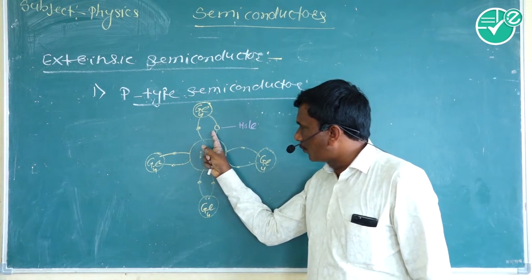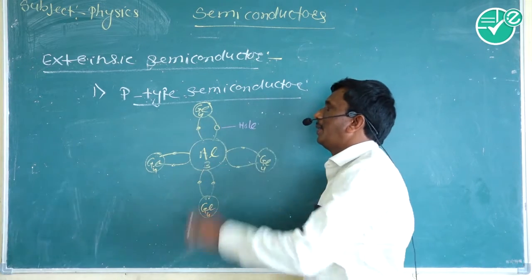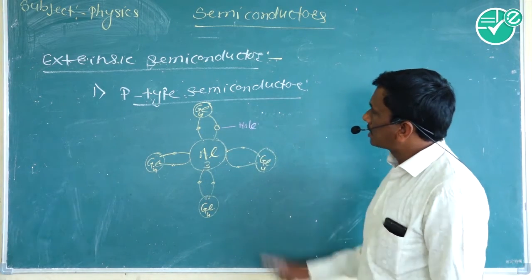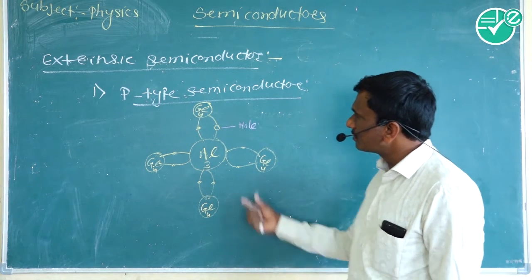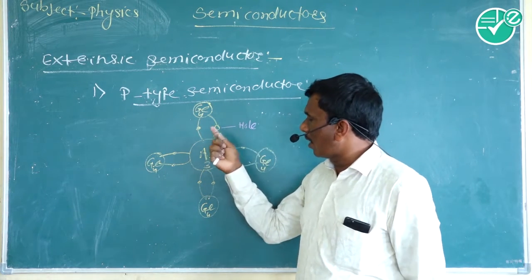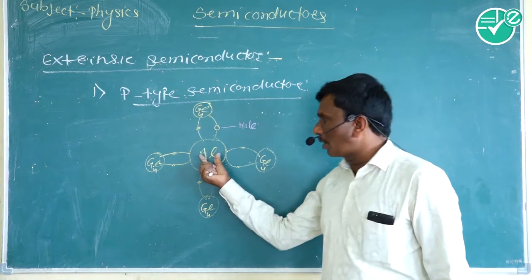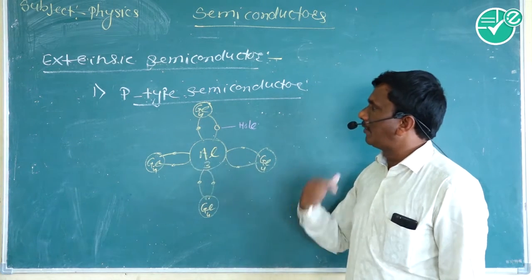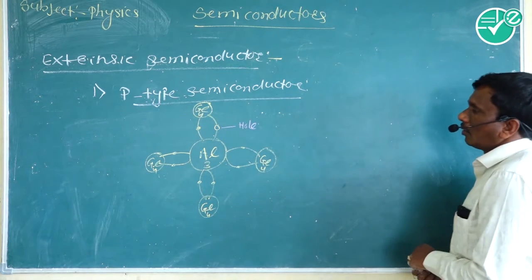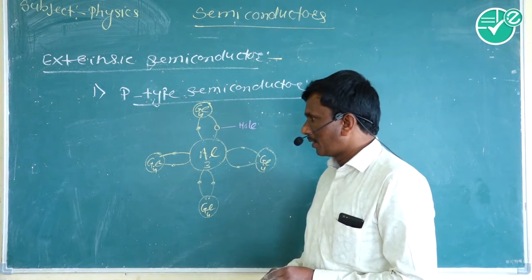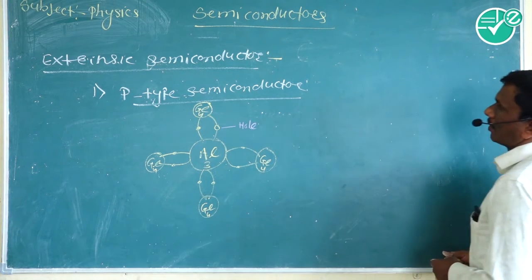There is a deficiency of 1 electron, and there is a creation of holes, and the conductivity in p-type semiconductor is due to the holes. So it is called the positive type of semiconductor. By adding this type of small amount of impurity, the conductivity of the semiconductor can be increased, and the doping level is per million parts added to the pure type of semiconductor.